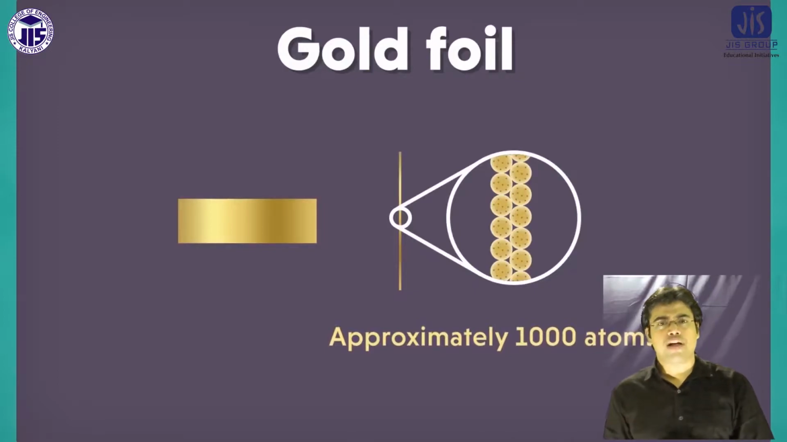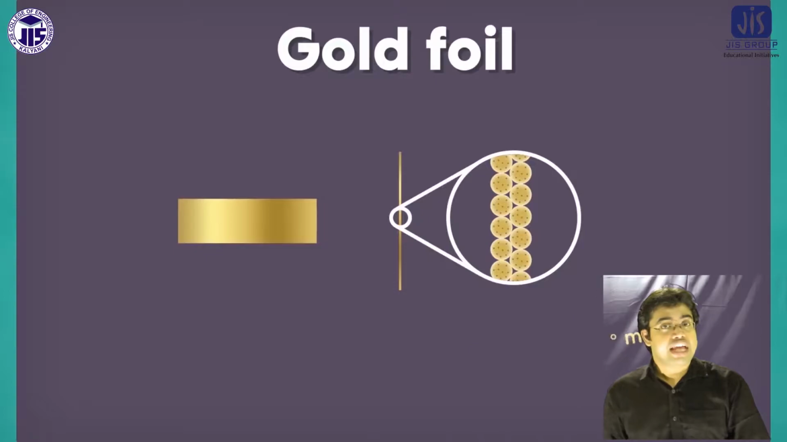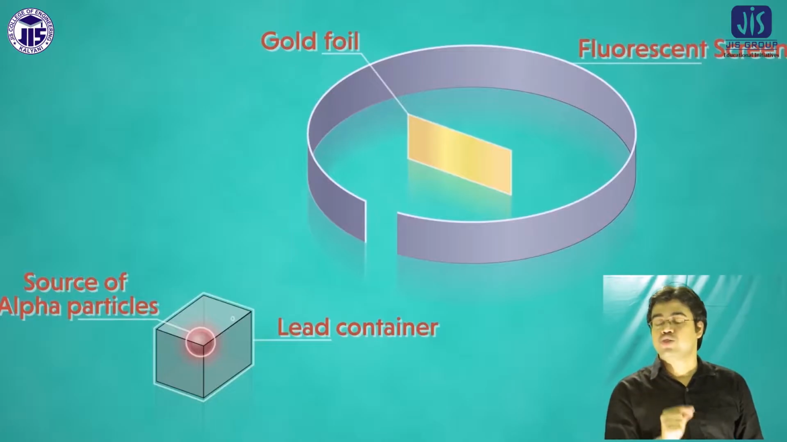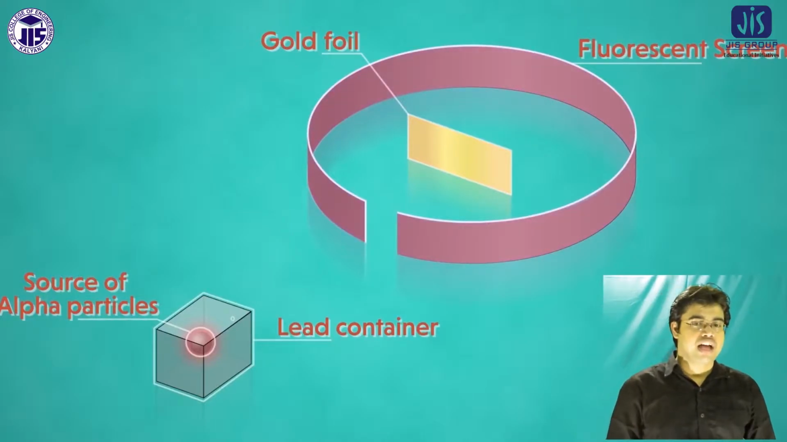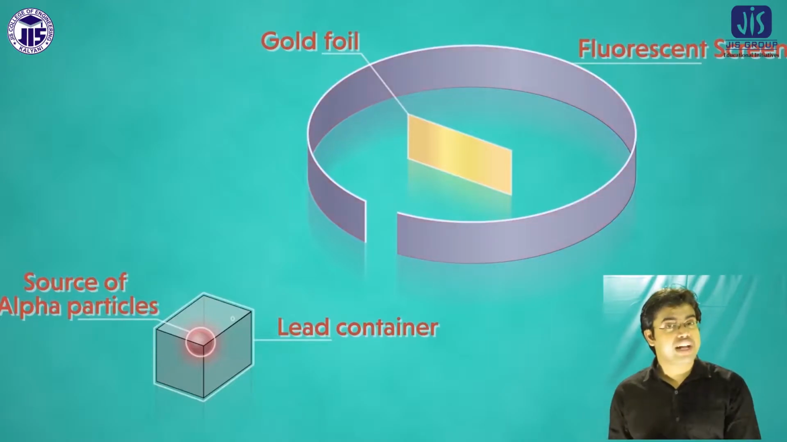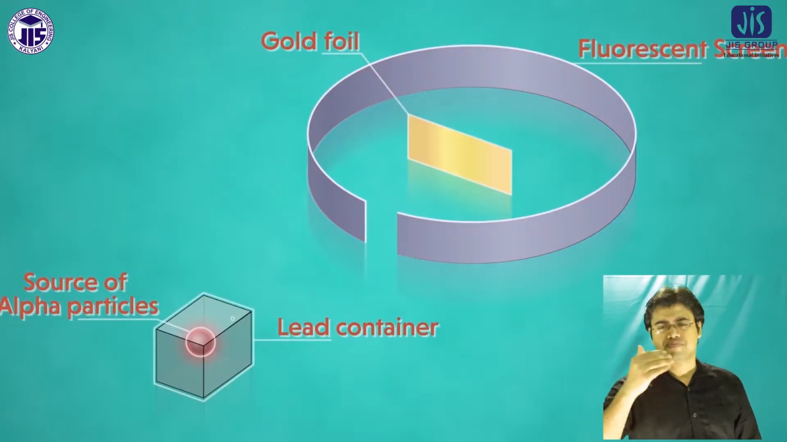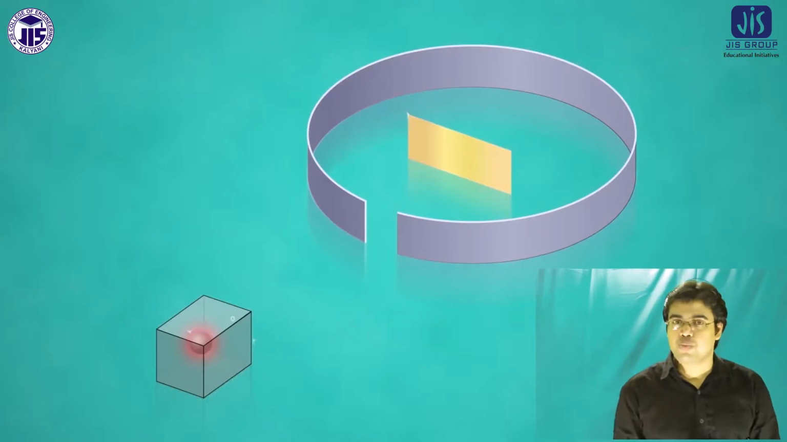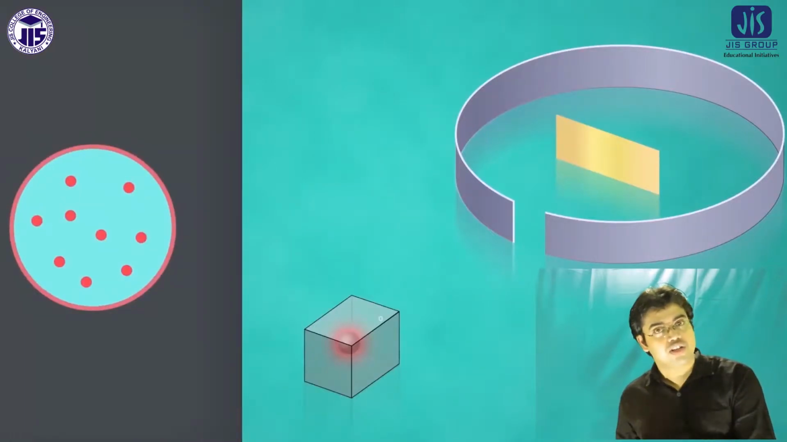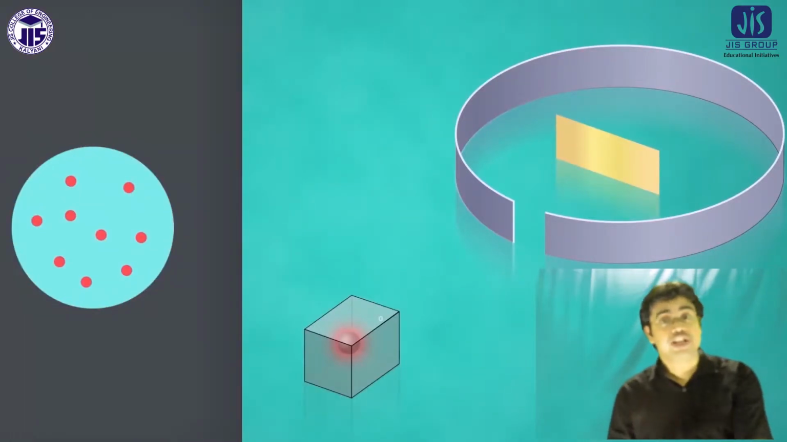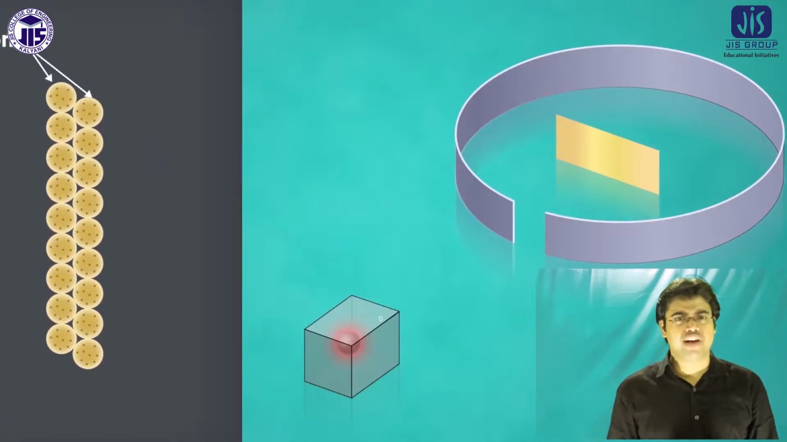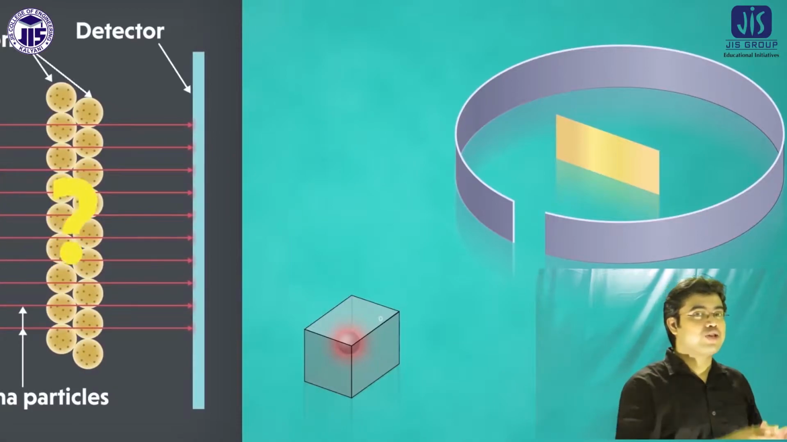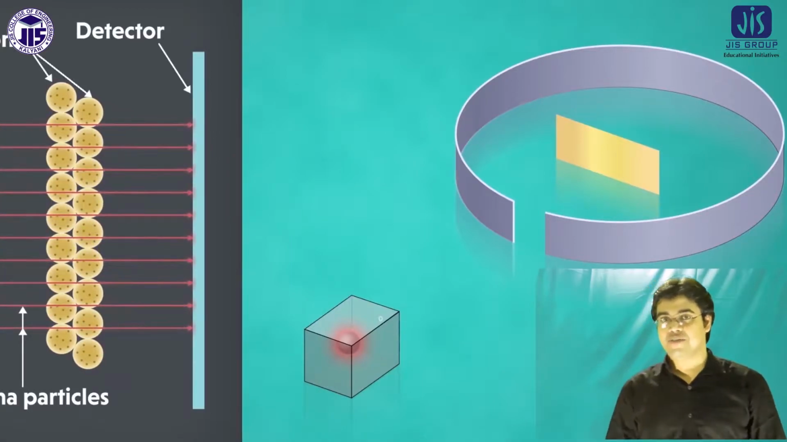And there is a band also. Band means it is actually the detector. If the alpha ray passes through the gold foil, then the alpha ray hits the detector, and the detector is actually a fluorescent screen. That means when the alpha ray hits the fluorescent screen, it will glow. So Rutherford's expectation was that if the plum pudding model was right, then all the alpha rays should pass through the gold foil in a straight line.